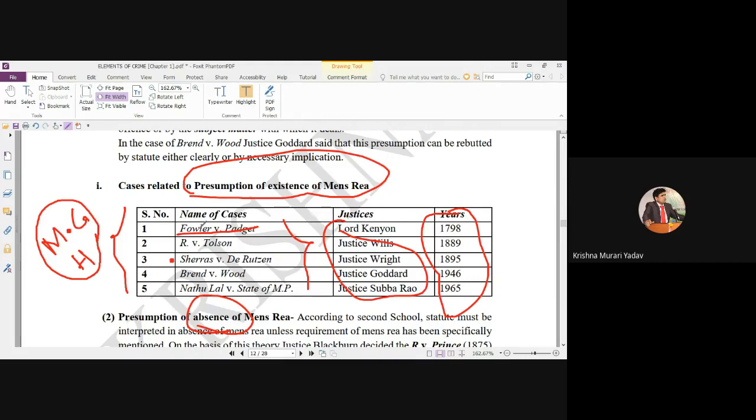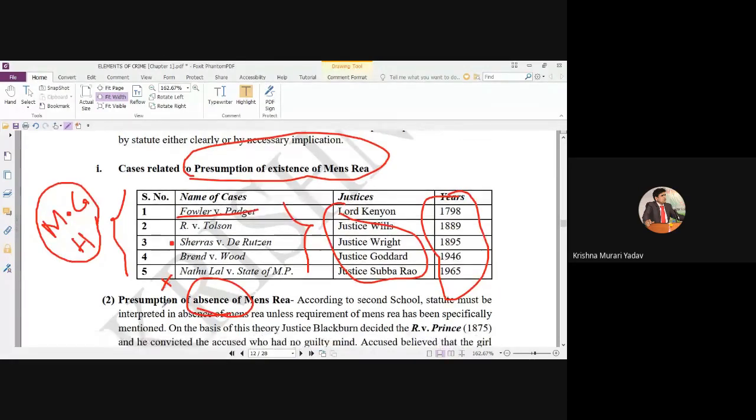Even these cases are part of the MS George case, except Nathulal versus State of Madras, because it was discussed later on. These 4 cases are part of the MS George case. It was the argument on behalf of MS George.